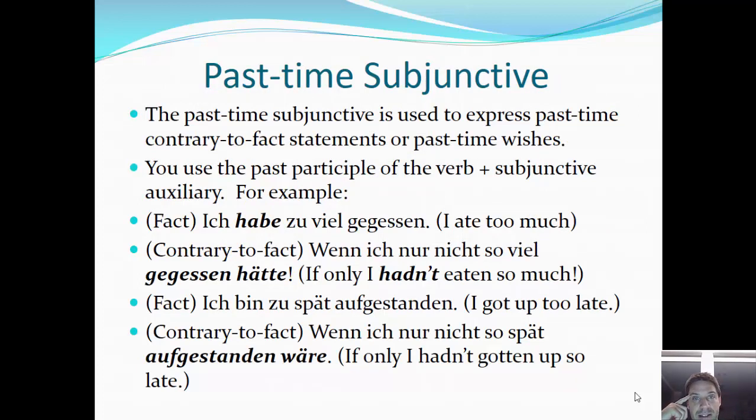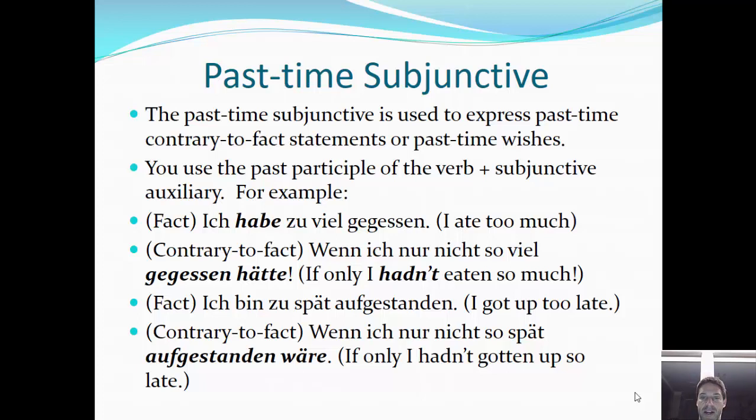Okay, looking at more past time. Please pardon the very busy screen with all kinds of words all over it. So let's start from the top. The past time subjunctive is used to express past time contrary to the fact statements or past time wishes, right? If I only had done it this way, or if only I wasn't so this. So for instance, let's look at the third bullet point here. Ich habe zu viel gegessen. And what I could say, contrary to the fact, would be, wenn ich nur nicht so viel gegessen hätte.